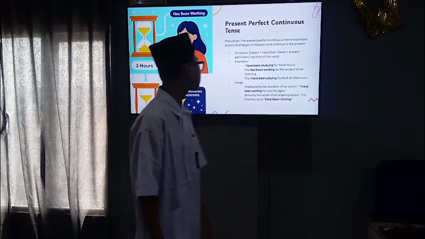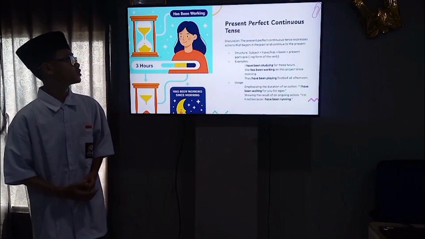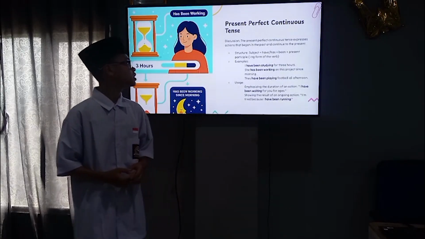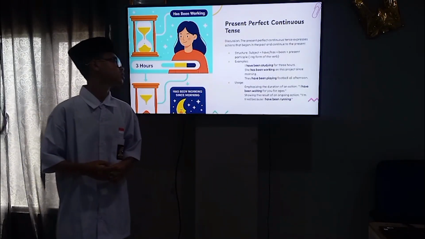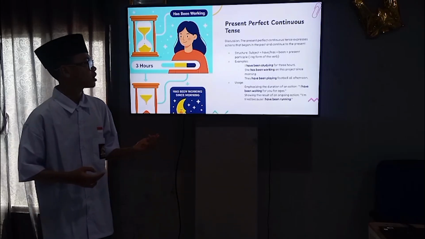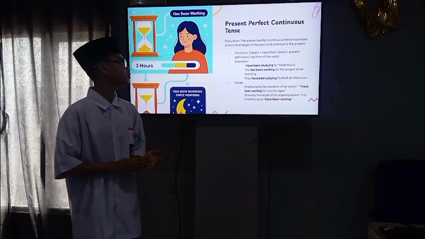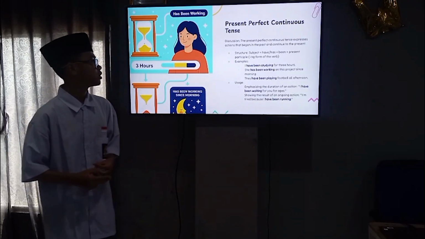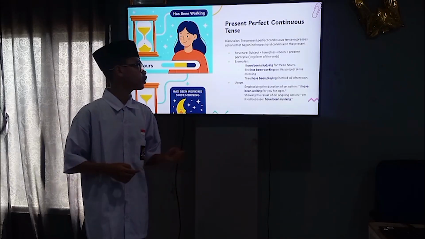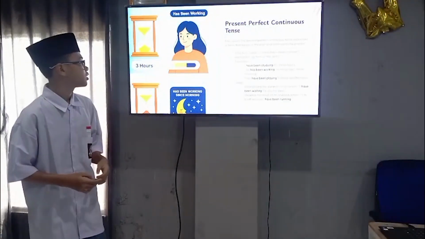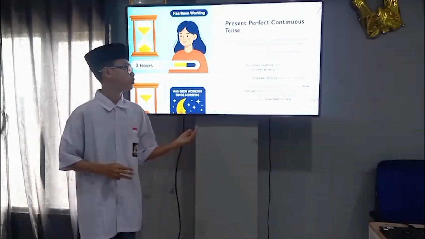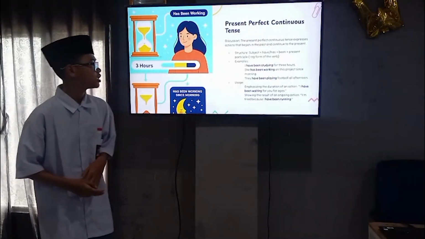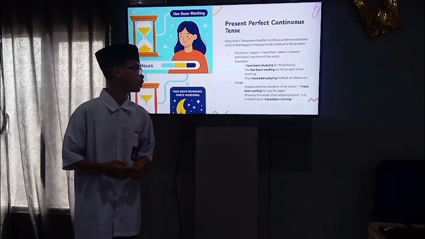Present perfect continuous tense. The present perfect continuous tense expresses action that began in the past and continues to the present. The structure is subject, have or has, been, plus the present participle, the verb with ing. Example: I have been studying for 3 hours. She has been working on this project since morning. They have been playing football all afternoon.